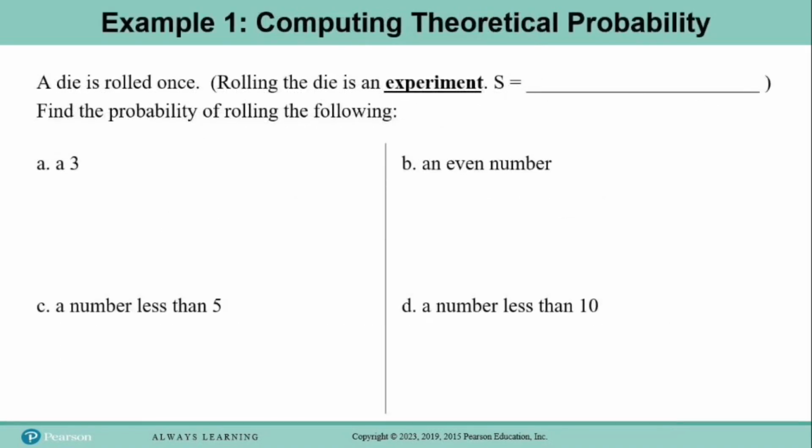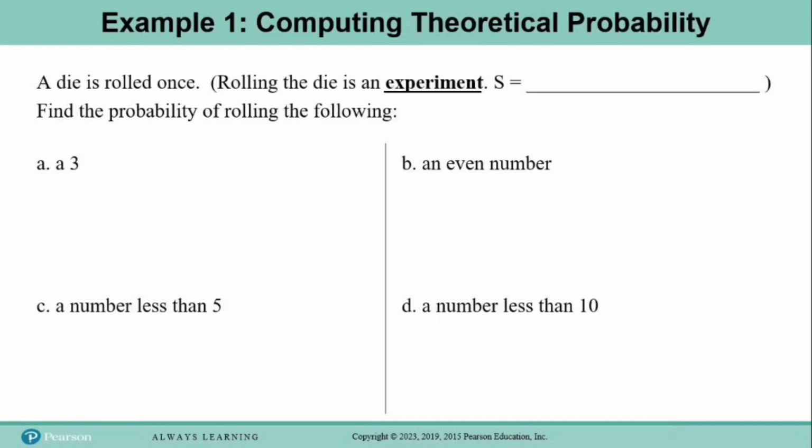So what we need right now is a good example. So let's look at example 1 together. It says a die is rolled once. So we can assume this is a standard 6-sided die. And of course, rolling the die is what we call an experiment because we don't know what will be the result of rolling the die.